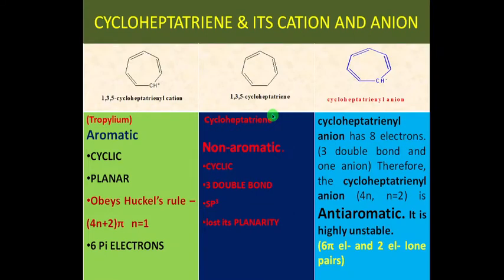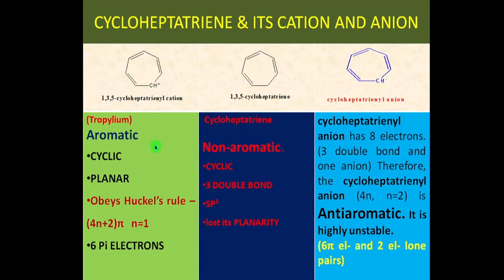Before going to this particular discussion, one must be able to recall the four different conditions for aromaticity. The first condition: the compound must be cyclic and it must obey conjugation, that is, the presence of alternating double bonds. Followed by it must obey the 4n plus 2 pi electrons rule, and the compound must maintain planarity. Unless otherwise, the compound is said to be non-aromatic in nature.